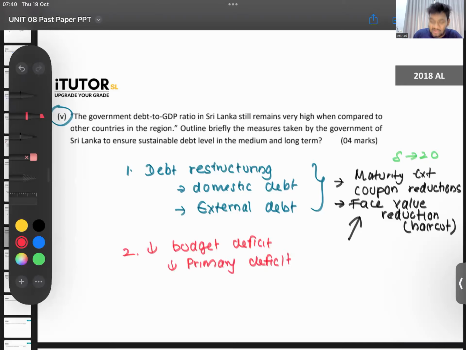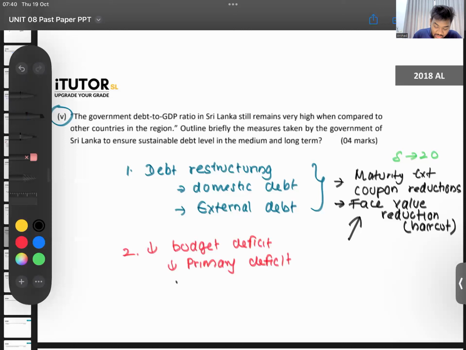So, because interest cost and all, you can't change, no? Remember, what is the primary account balance? Primary account balance is your budget deficit without interest payment. Interest payment, you can't do anything, no? You have to pay that, no? So, we are trying to achieve a primary account surplus. So, there are IMF targets as well.